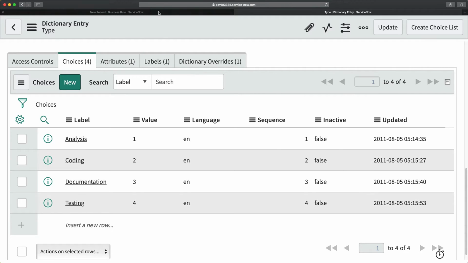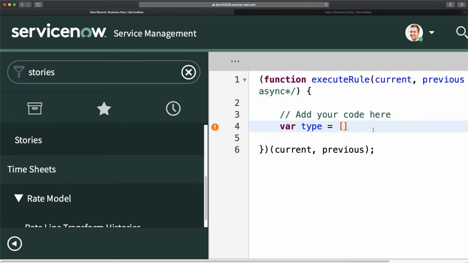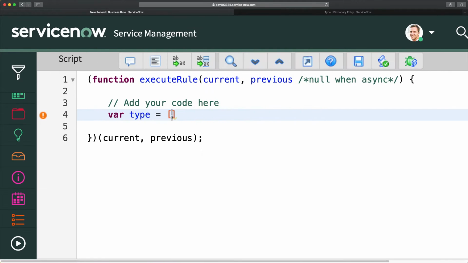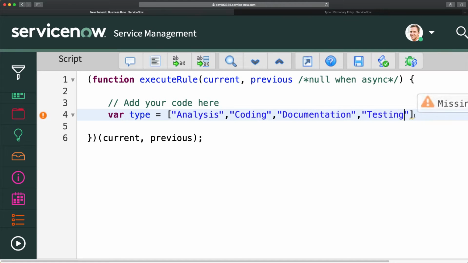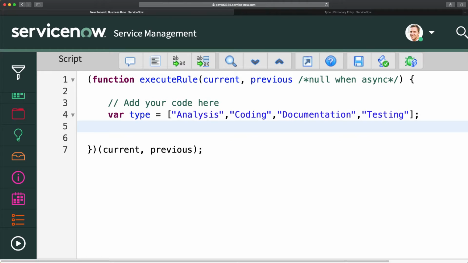So if I go to my script, here I will start with analysis, comma, coding, comma, documentation, comma, and then we have testing. Let's just verify. Yep, that's what we have. That's it. Now what exactly we have to do, because we have to create 4 records.